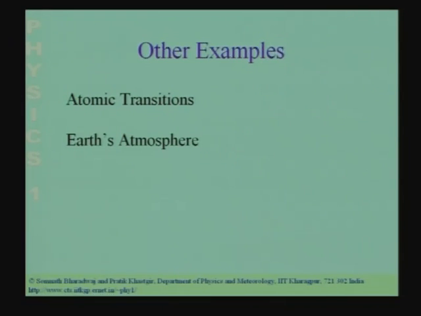The Earth's atmosphere is constantly being driven by an external force. This is the tidal force due to the sun and the moon. And again, you can have a phenomenon of resonance if the external frequency matches the natural frequency of this atmosphere. So, let me bring today's lecture on resonance to a close over here and continue on a new topic tomorrow.